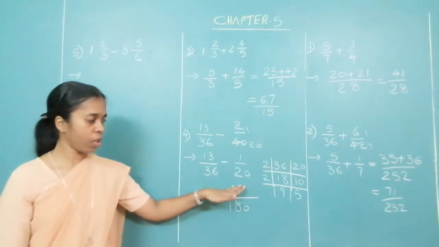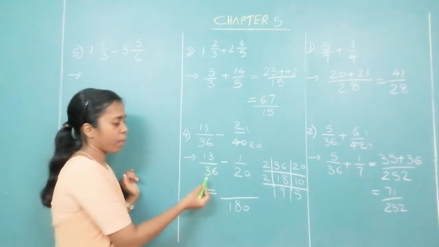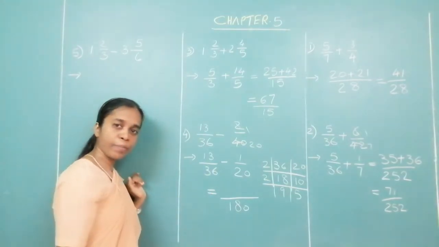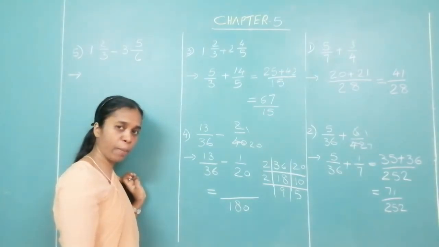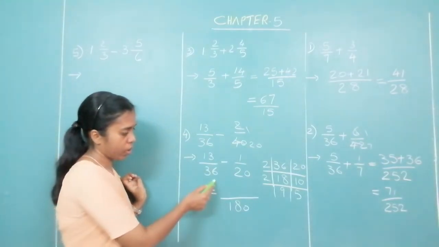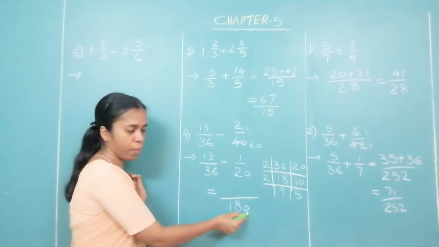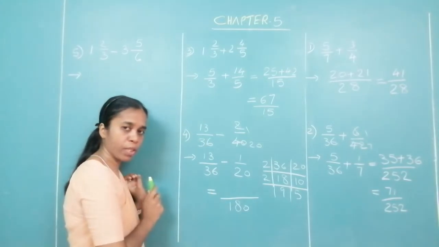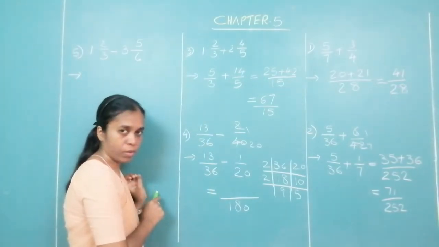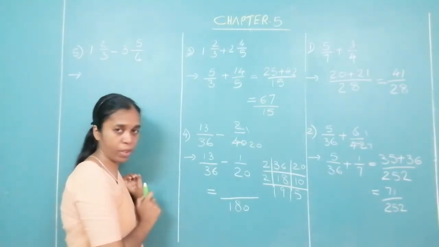Now, with what will you multiply 36 to get 180? 36 to 180. With what will you multiply? You know that this is 6 and your unit place is 0, isn't it? So you check in 6 table where 0 comes in the unit place. Where it is coming?